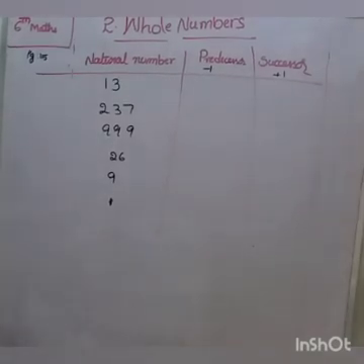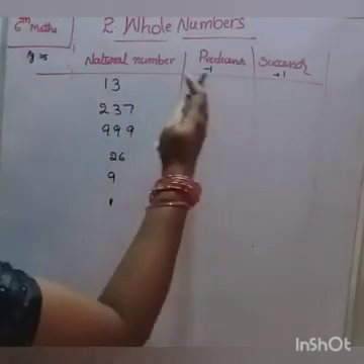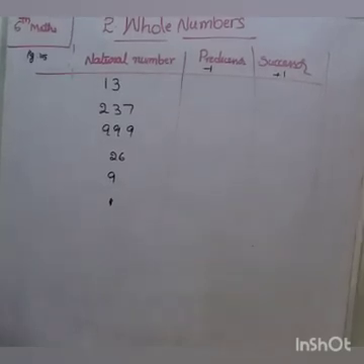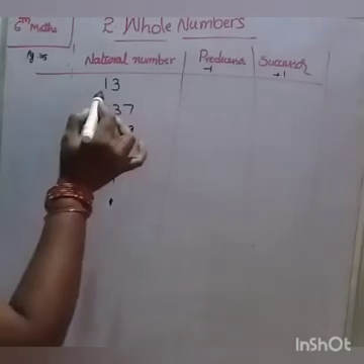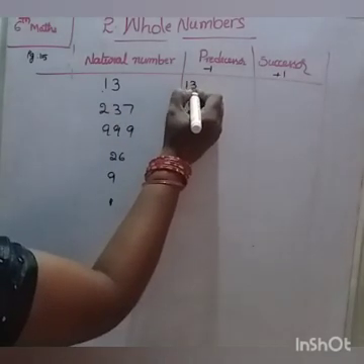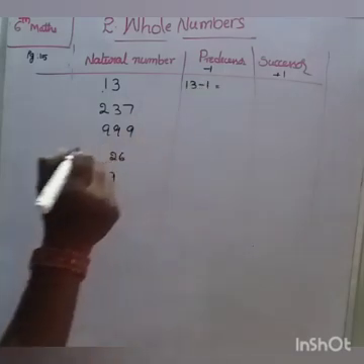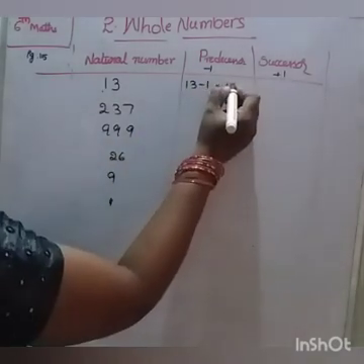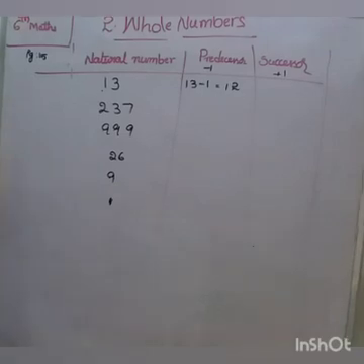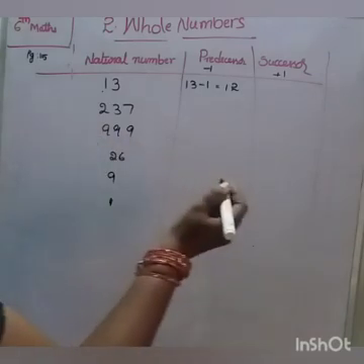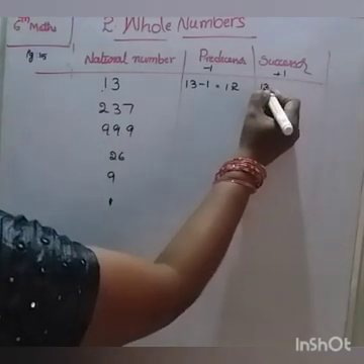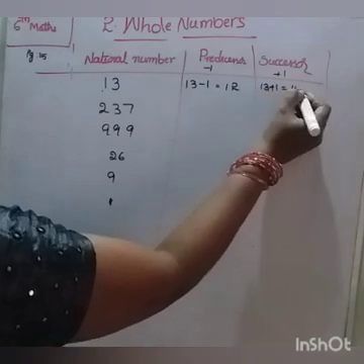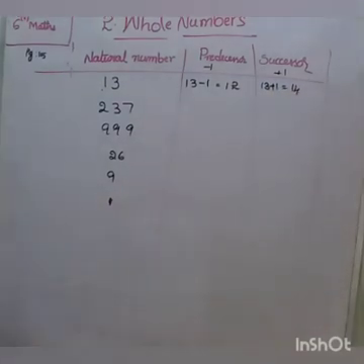Predecessor and successor. Predecessor means minus 1. Successor means plus 1. So, the predecessor of 13 is 13 minus 1 equal to 12, the number before 13. When we subtract 1, we get the predecessor. For the successor, 13 plus 1 equal to 14. This is the successor of 13.